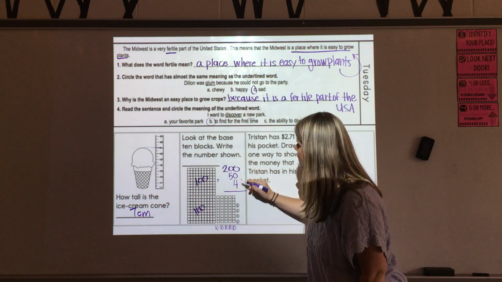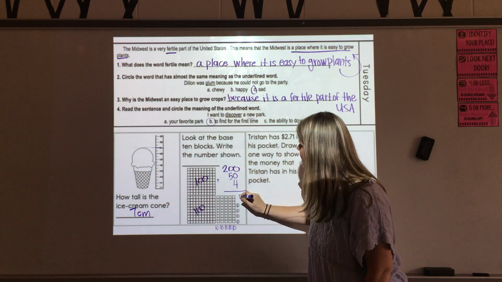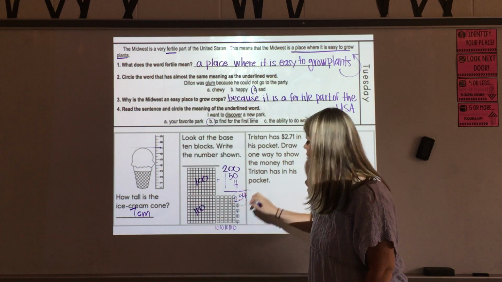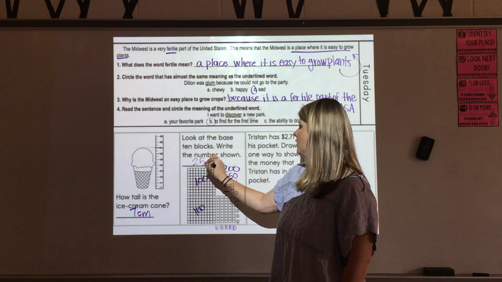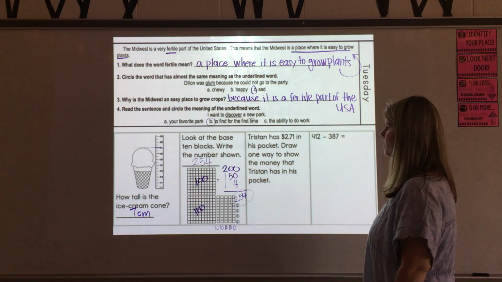So 0 plus 0 plus 4, of course, gives us 4. 0 plus 5 gives us 5. 2 plus nothing is 2. So 254 is the total value of these base 10 blocks. And again, any way you got that, cool with me.